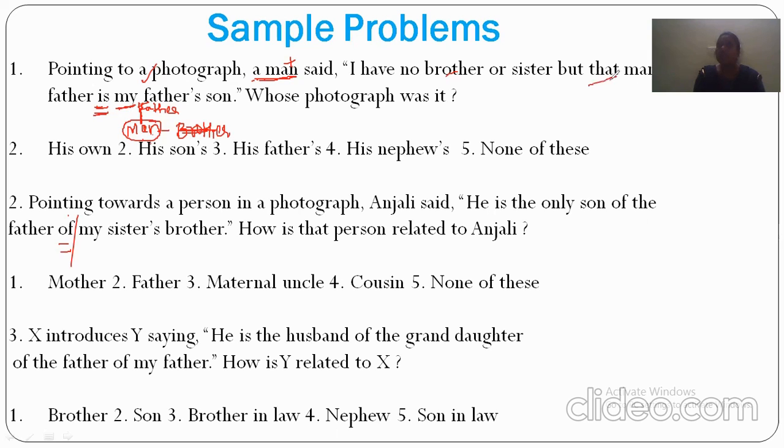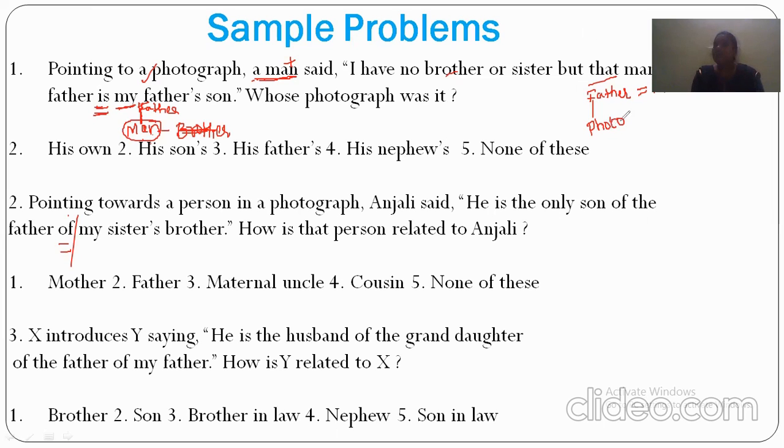That means whom we have to take photograph. So the man who is in the photograph, that man's father. Photograph's father is equals to... because that man's father means the person who is in the photograph, father is equals to the man itself. Because my father's son means what? The man itself. Then whose photograph was it?